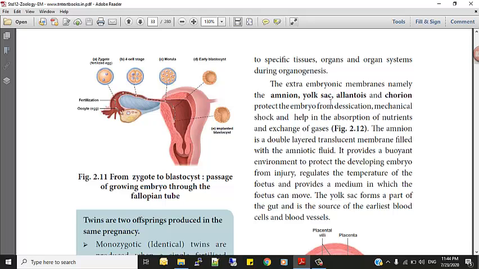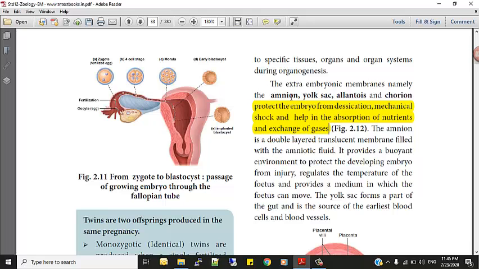So what is the purpose, what is the significance of these extra embryonic membranes? What is the role? If they ask that, you will write: it protects the embryo from desiccation. It also absorbs mechanical shocks and helps in absorption of nutrients and exchange of gases. So in this one, what I have highlighted is the significant role of extra embryonic membrane. Or if at all the question is like this, what are the extra embryonic membrane?